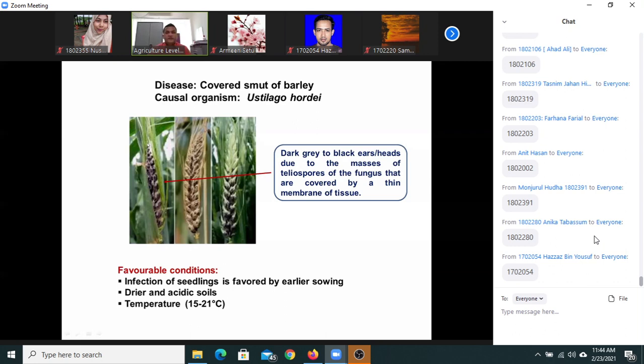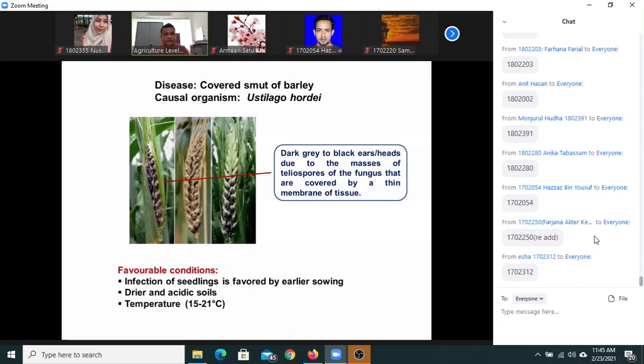So what you can see is the smut head in the field. And this head is covered by a thin membrane, and this is a very hard membrane as compared with the loose smut of wheat. In addition, another third point you can write is that in case of loose smut, this thin silvery membrane is broken due to strong wind.